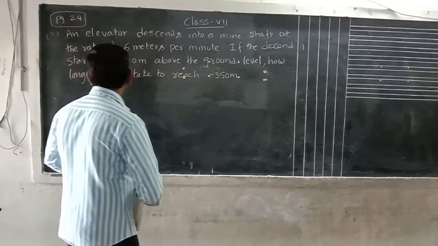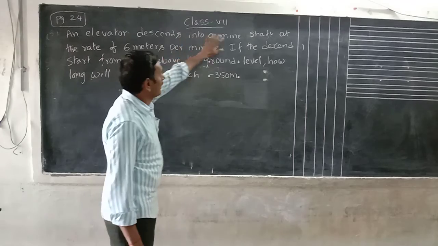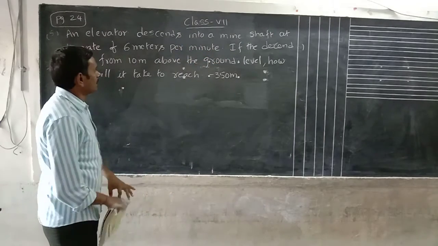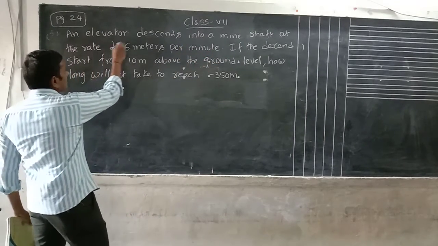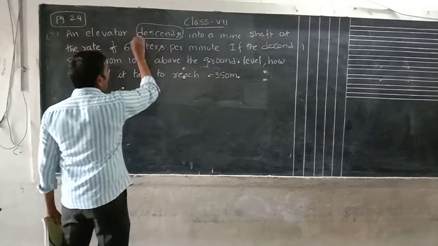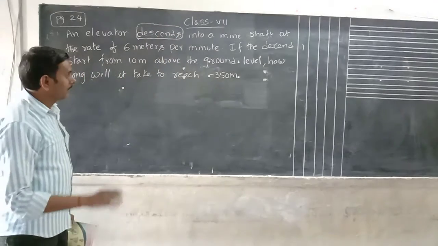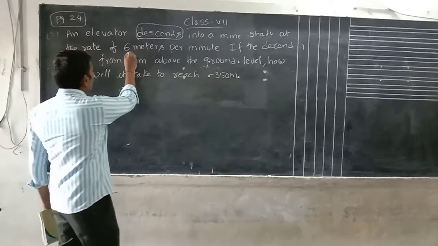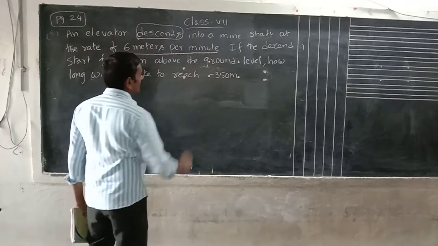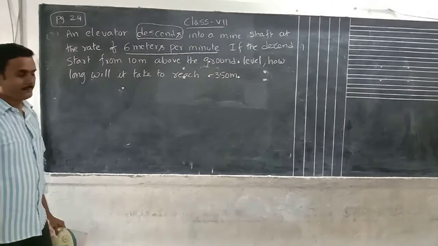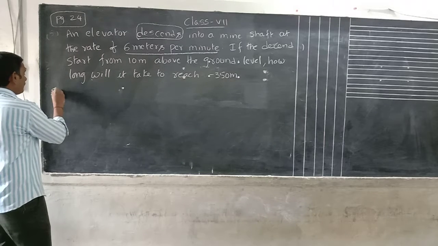What is the question here? An elevator descends into a mine shaft at a rate of 6 meters per minute. Descend means it will go down. In 1 minute, how much distance will it go down? 6 meters. First, we will write that.